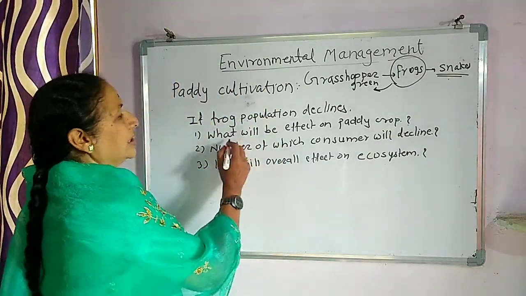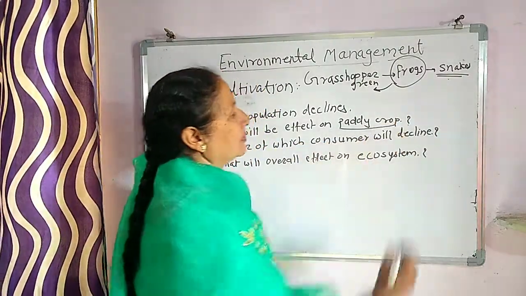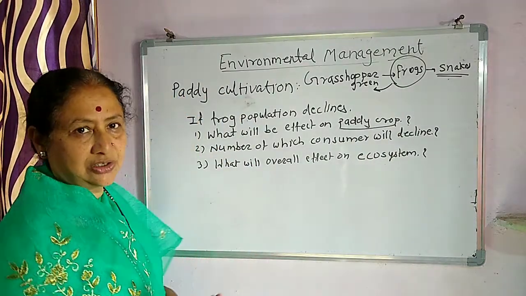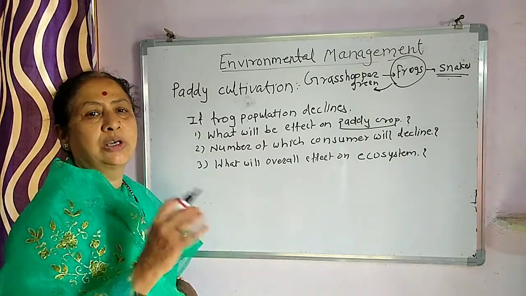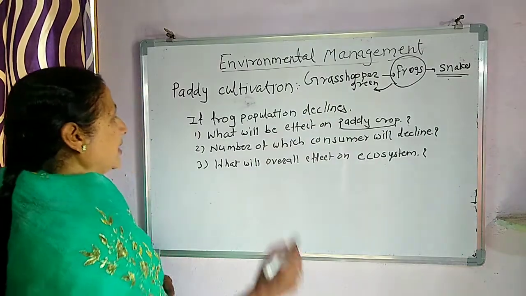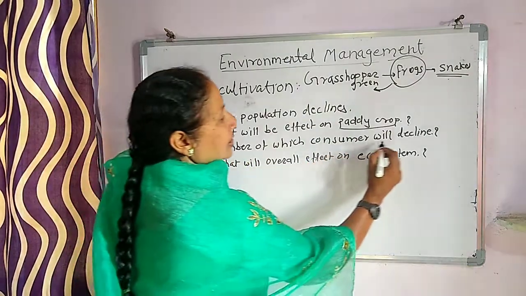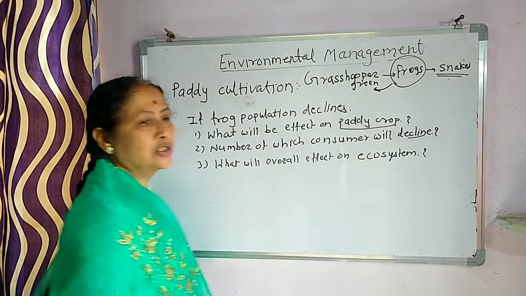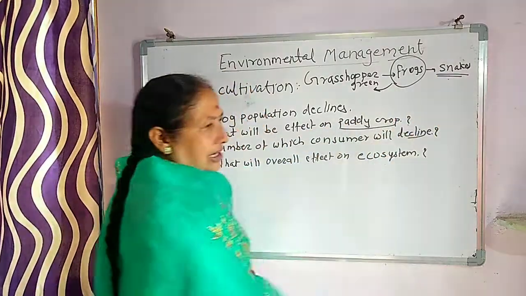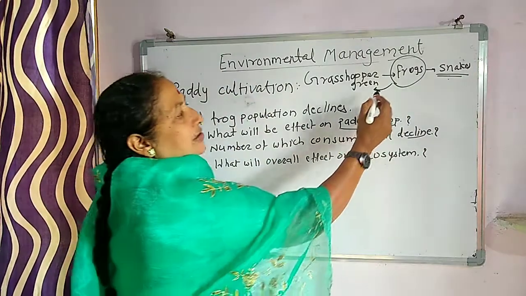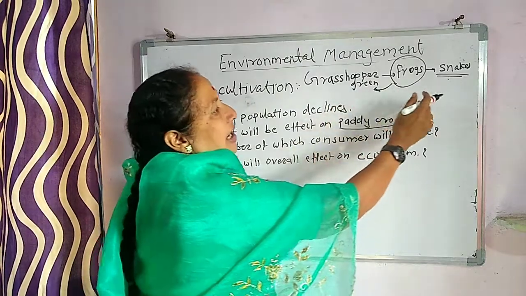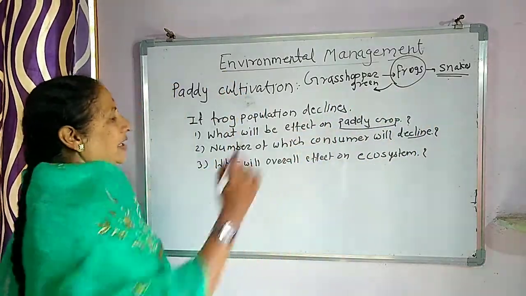So naturally the yield or the crop of paddy is affected much, and the total crop or yield of this paddy will decrease. Next, the number of which consumers will decline? Here the snake ultimately, because the population of grasshoppers will increase, and the snakes will starve or they will decline.